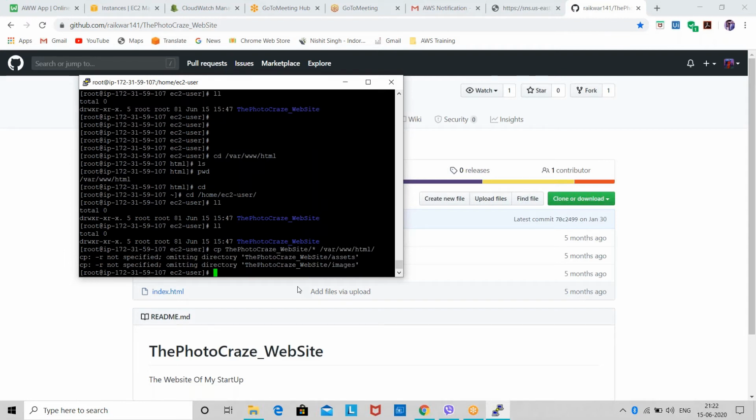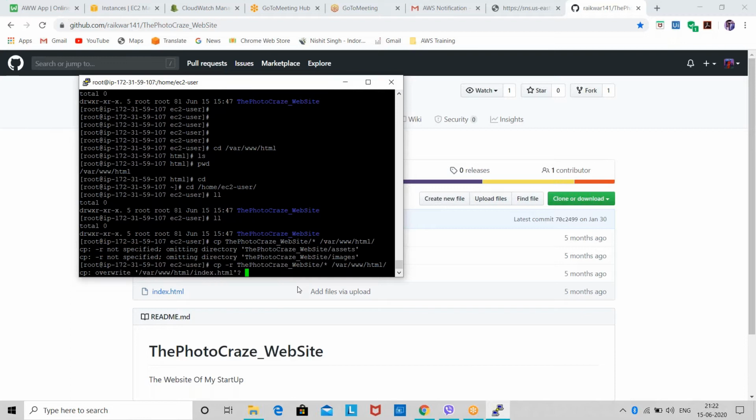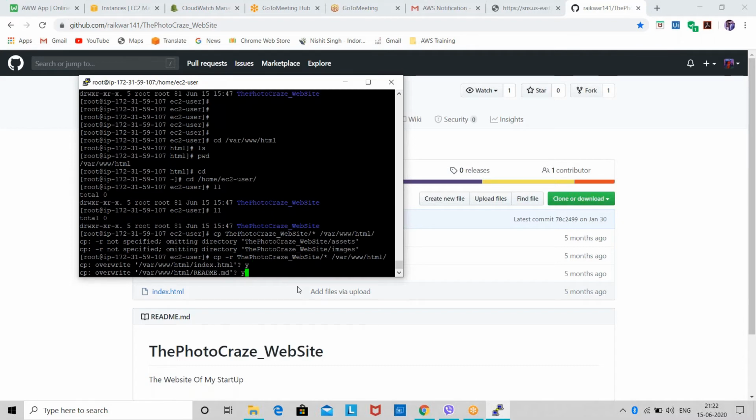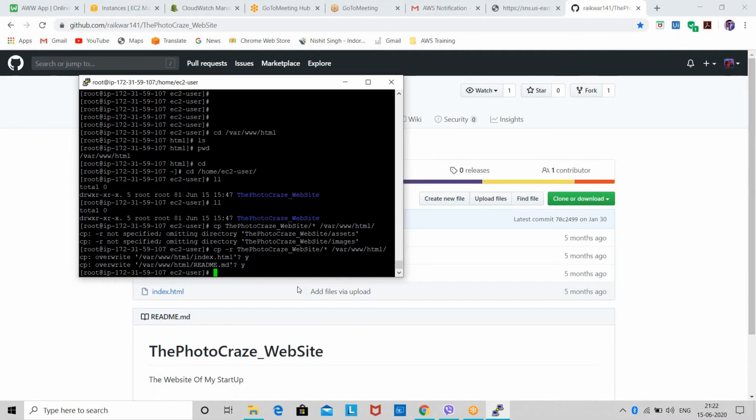Because the Photo Craze website is a directory, whenever you try to copy a directory, you have to give hyphen r. Hyphen r means recursively, because you cannot copy a directory or the content inside it directly to another location, so you have to do it recursively. Then I'll enter it. They are asking me to overwrite it, so I'll say yes. Again, I'll say yes. Now you can see they have copied my data.